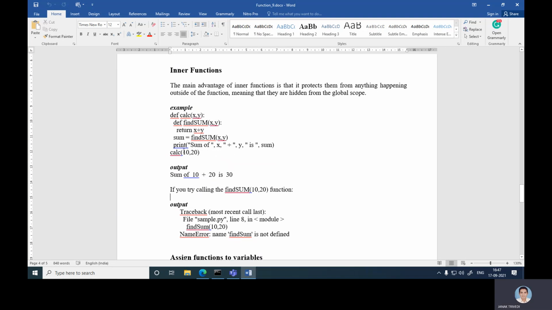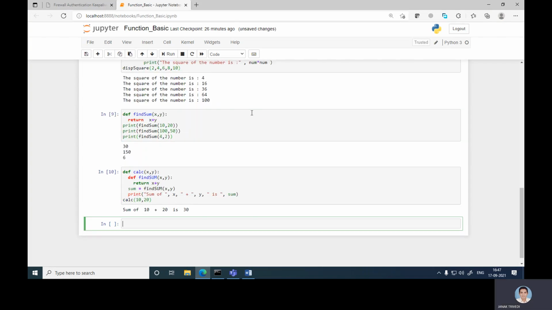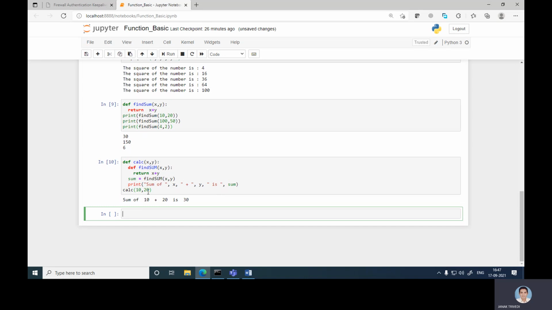So now sum is equal to this find_sum function. So now calculate 10, 20. So the output is 30. Let's try to run this program. Okay, so sum 10, 20. I hope you understand how it is executed.